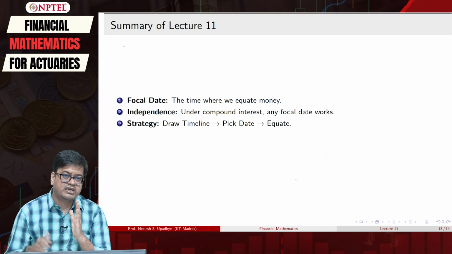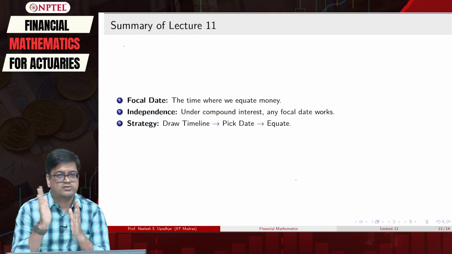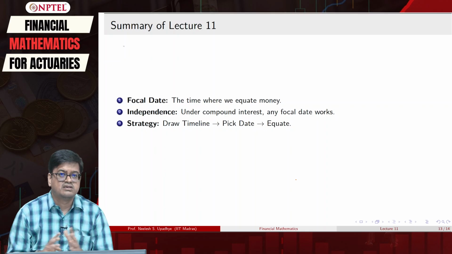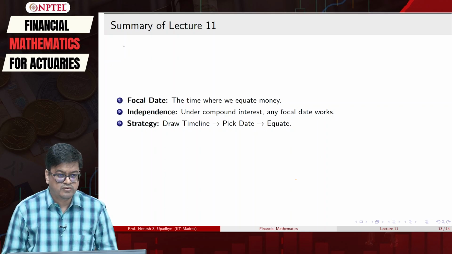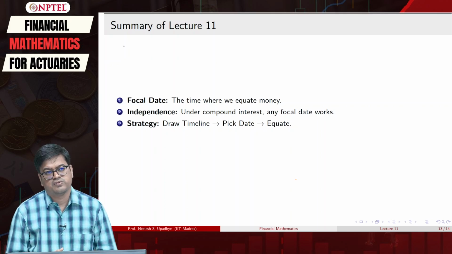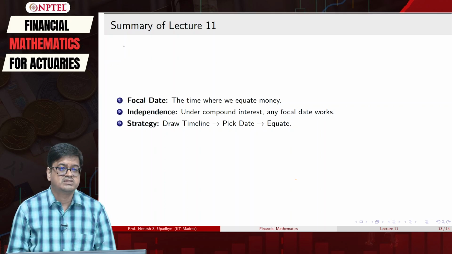After picking the focal date, bring all inflows and outflows to the value at that date, and then equate, that is, find the equation of value. Once you have done that, you can easily solve the equation of value for the unknown payment X. That is what we have done today.